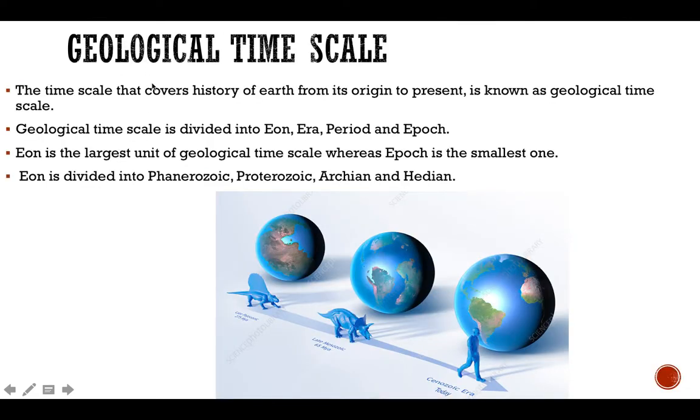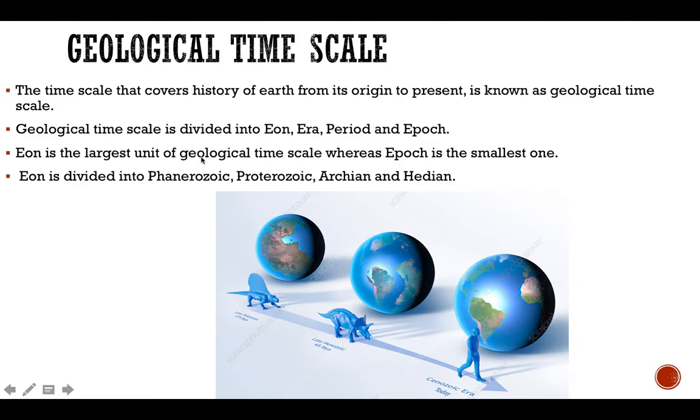Now let's talk about the geological time scale. It is the gap that covers the history of Earth from its origin to the present. That time period is known as the geological time scale. As we just discussed, the Earth's age is estimated at about 4.5 billion years, and this gap is known as the geological time scale. It is further divided into different units of time like eon, era, period, and epoch.